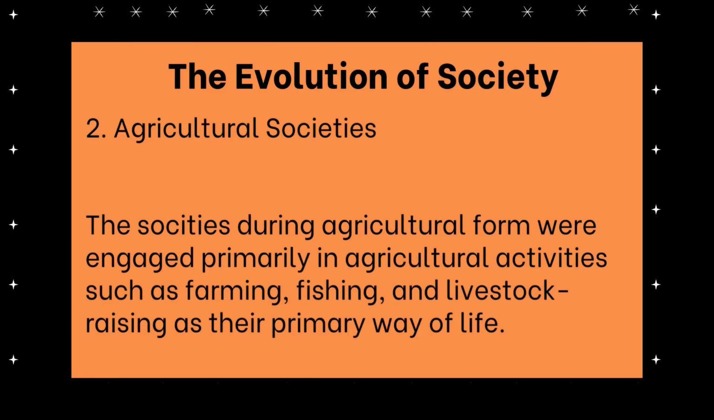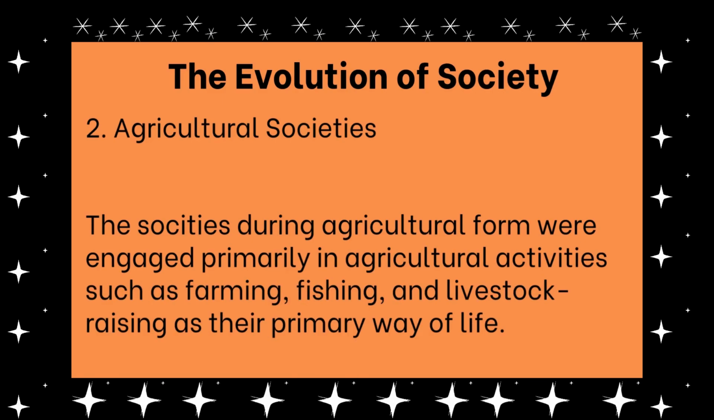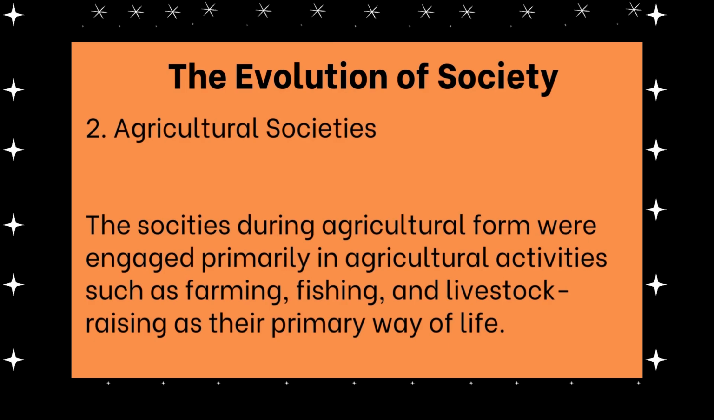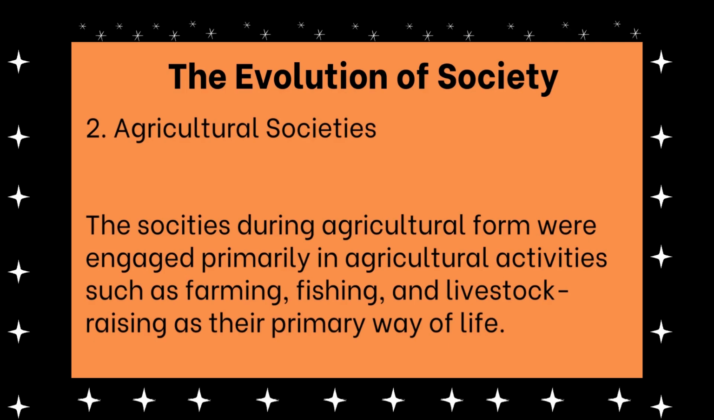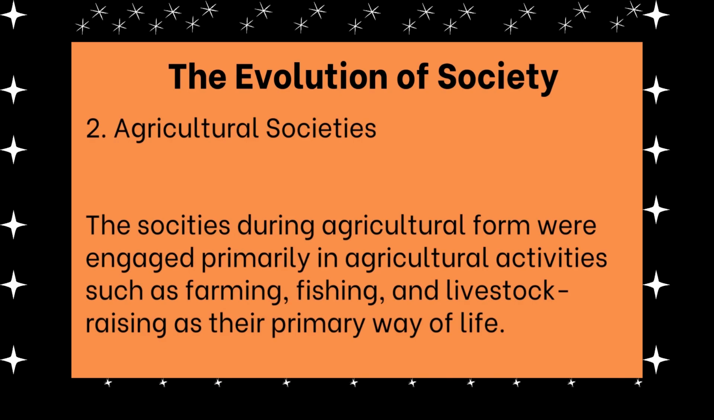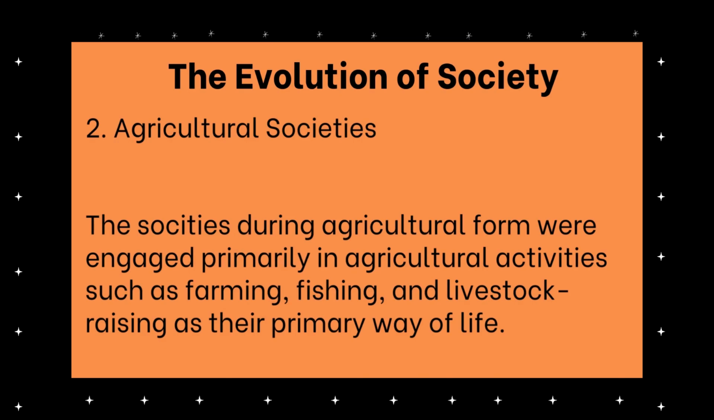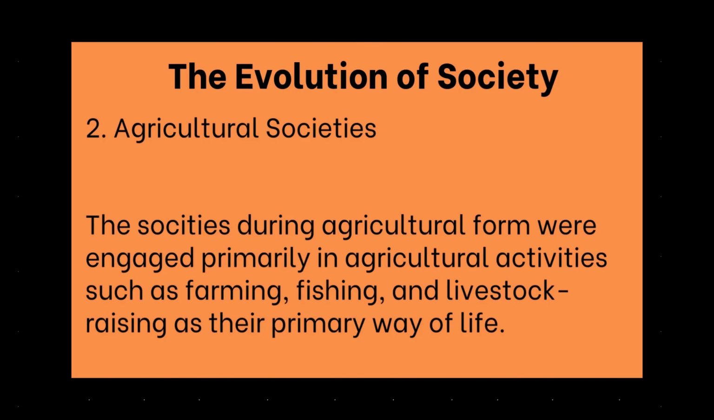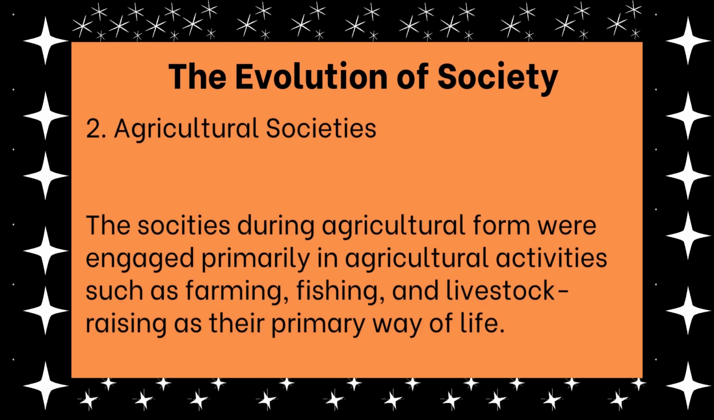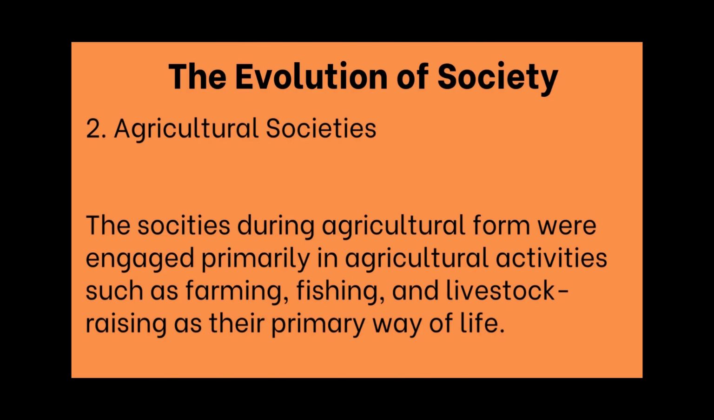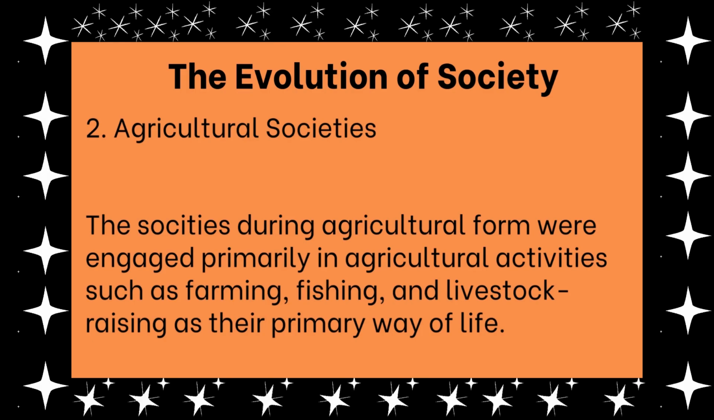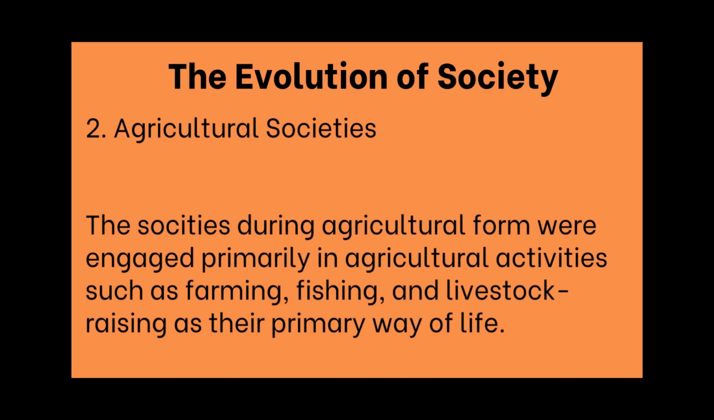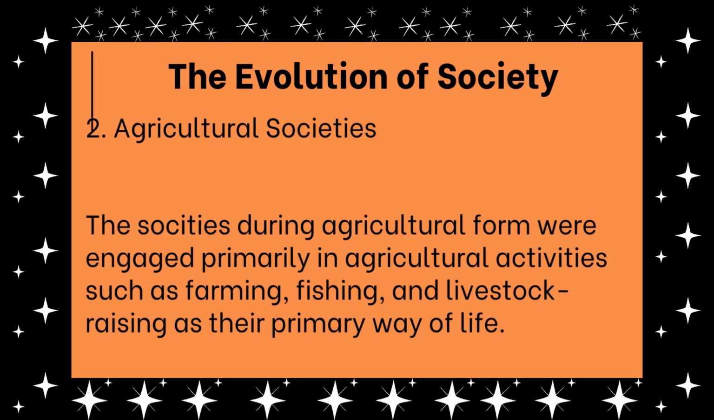Number 2, agricultural societies. The societies during agricultural form were engaged primarily in agricultural activities such as farming, fishing, and livestock raising as their primary way of life. This was the time where people have gradually learned to work for their living and did not just depend on the readily available resources in their surroundings.